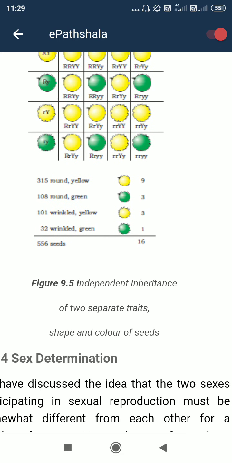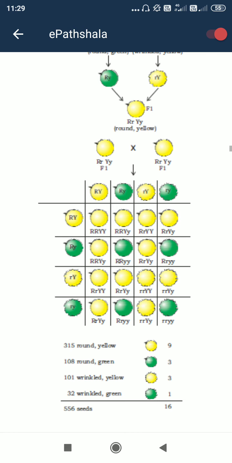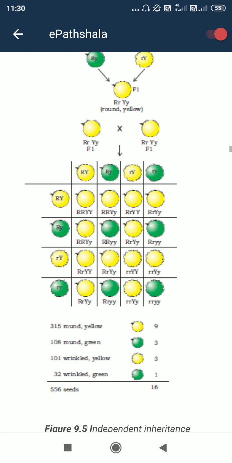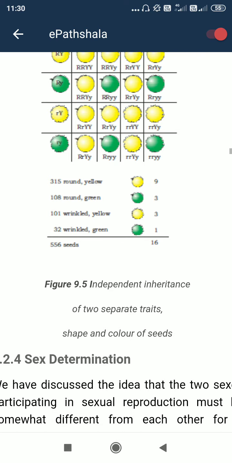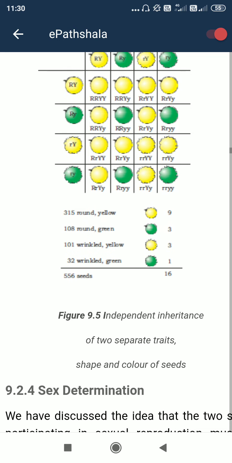So the ratio we need to remember here: when a dihybrid cross is made, dihybrid means we are considering two characteristic features, that is round and green, and wrinkled and yellow. Round is the shape of the pea and the color of the pea is green. So here 9:3:3:1 is the ratio we get after dihybrid crossing.